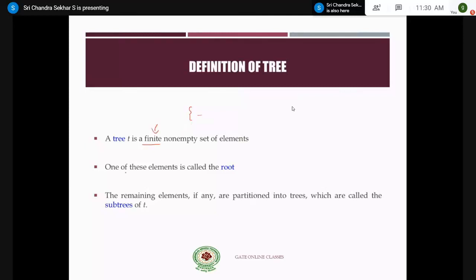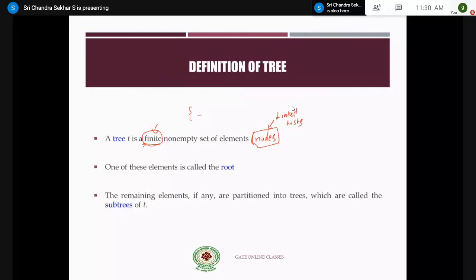Infinite means any number, right? There are an infinite number of nodes. But the definition of a tree says that we should have a finite number of elements only. These elements are called nodes. Again, we come across the same terminology, nodes. This nodes terminology, we have just observed that it is one of the terms in the linked list concept, right? The same thing is implemented here, right?